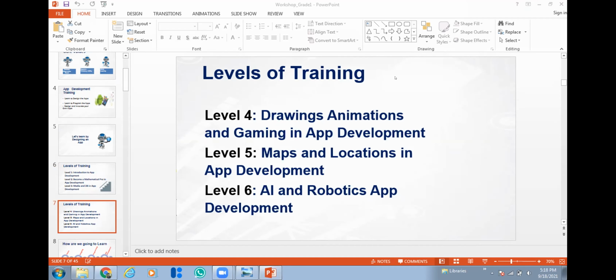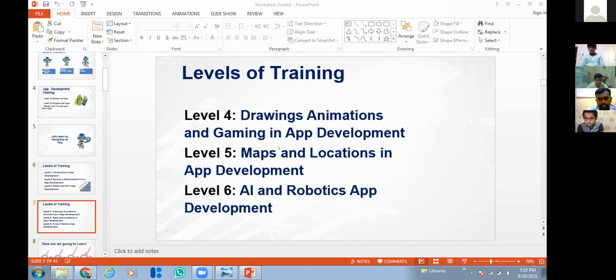And in level 5 you will learn the maps, the Google Maps, right? How to use the Google Maps and the GPS location. Nowadays many apps are being developed based on locations and Google Maps, right? So you will learn those advanced concepts in level 5 of our app development course.